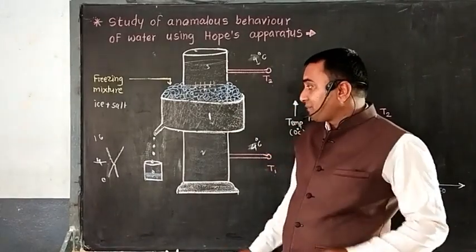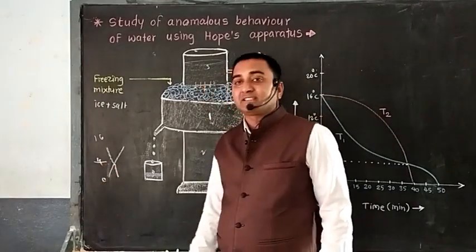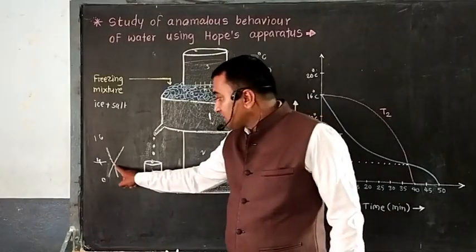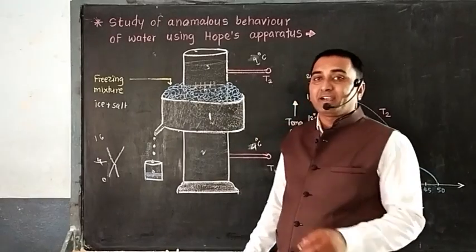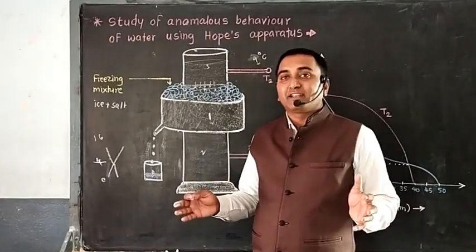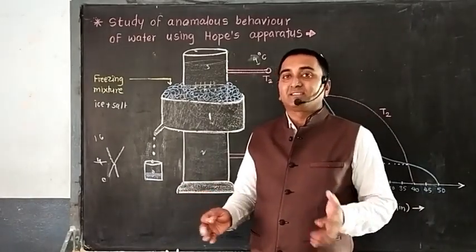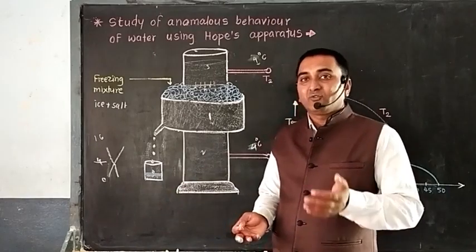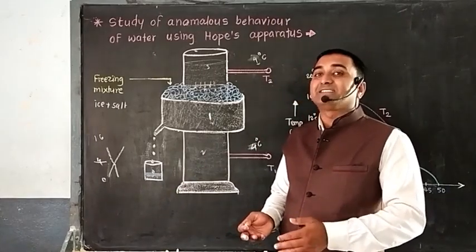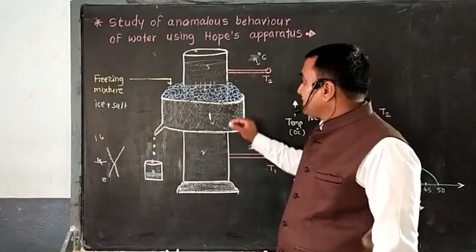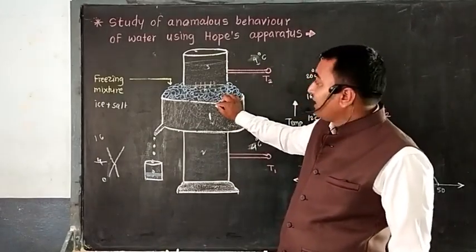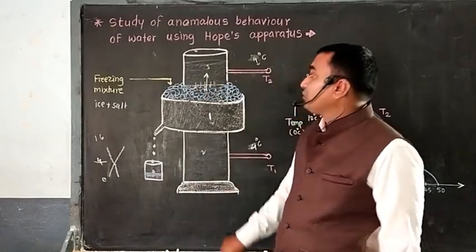Now as temperature decreases below 4 degrees Celsius, the anomalous behavior is there. Without contracting, it starts to expand. As it expands, definitely volume increases. As volume increases, what will happen? Yes, density decreases. As density decreases, this water becomes lighter and it will start to move upward.